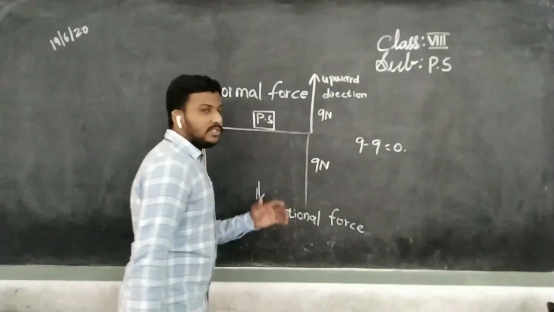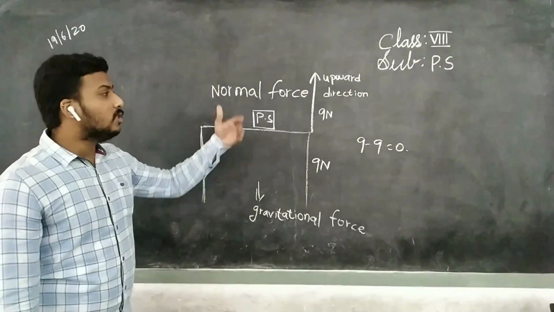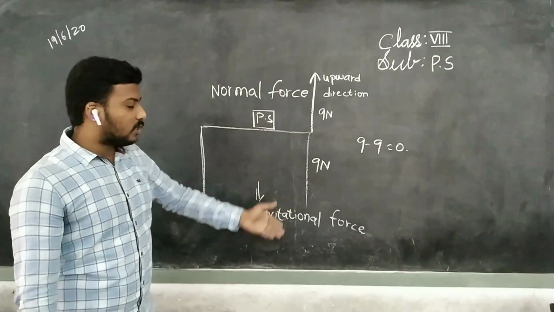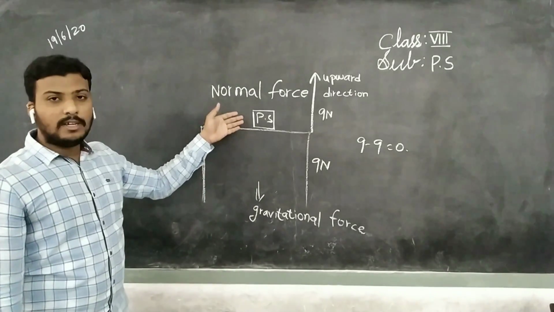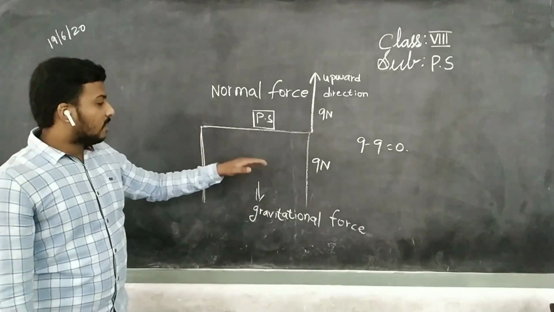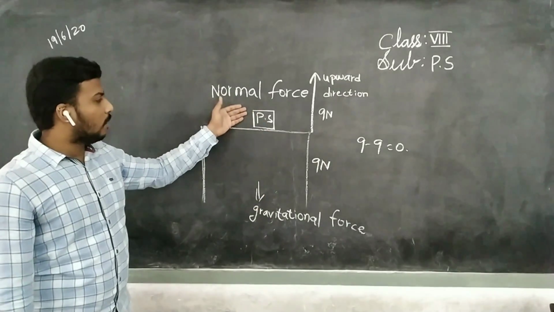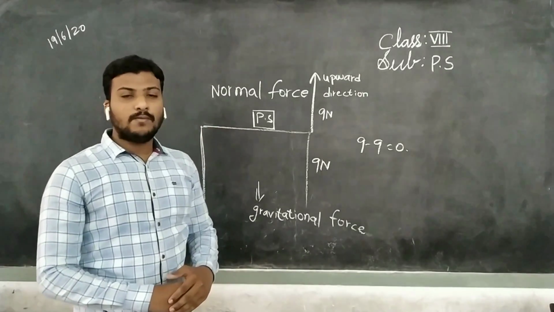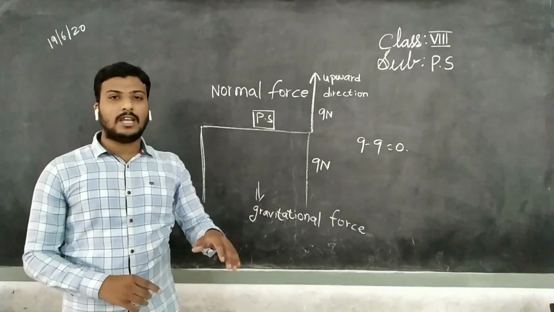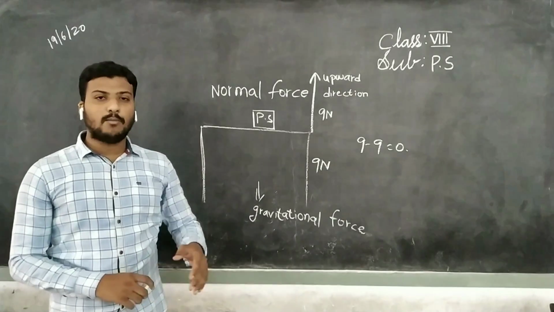So the net magnitude is 0, but the directions are opposite to each other. This one goes up, this one goes down. They are balanced. Understand, children? That's why the book lies on the table without falling. The gravitational force always acts on the book, but the book does not fall. The force exerted by a solid surface is known as the normal force.